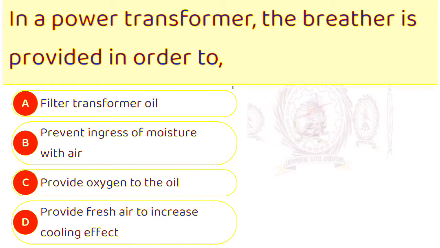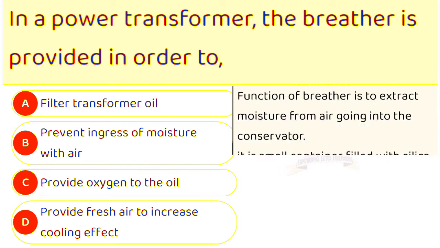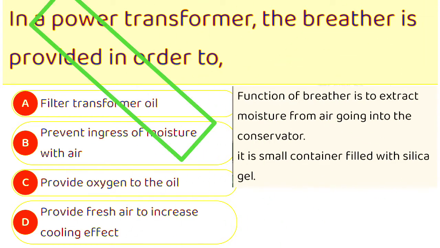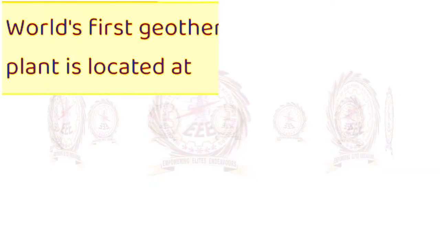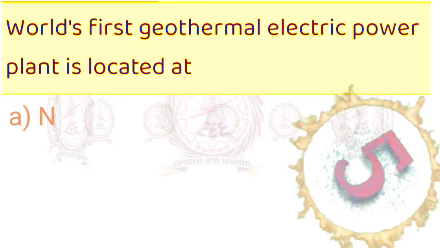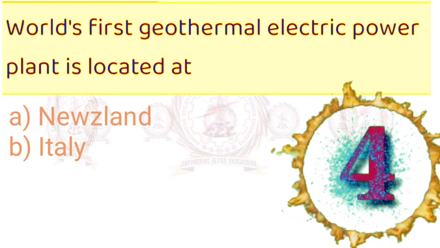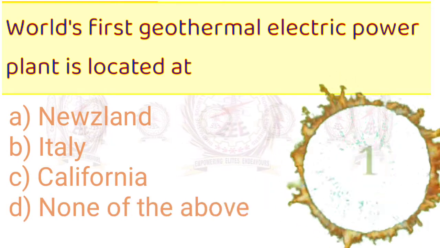Here explanation is, function of breather is to extract moisture from air going into the conservator. It is a small container filled with silica gel. So here answer is B. Prevent ingress of moisture with air. Next one is, world's first geothermal electric power plant is located at New Zealand, Italy, California, none of the above. Here answer is Italy.